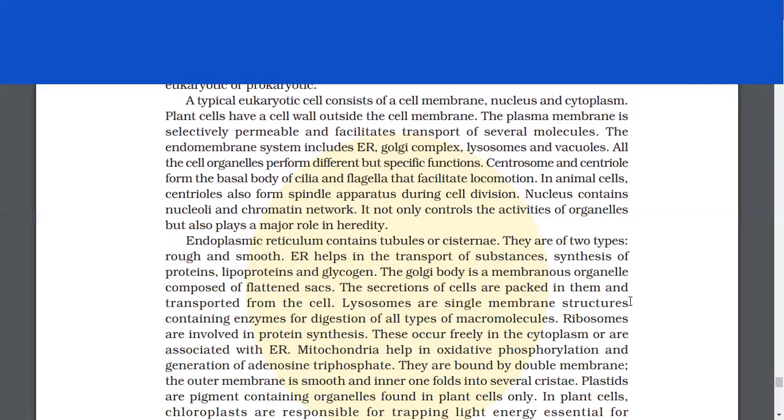Plasma membrane is selectively permeable and facilitates transport of several molecules. The endomembrane system includes Golgi complex, lysosomes, and vacuoles. All the cell organelles perform different but specific functions. Centrosome and centriole form the basal body of cilia and flagella that facilitate locomotion. In animal cells, centrioles also form spindle apparatus during cell division.